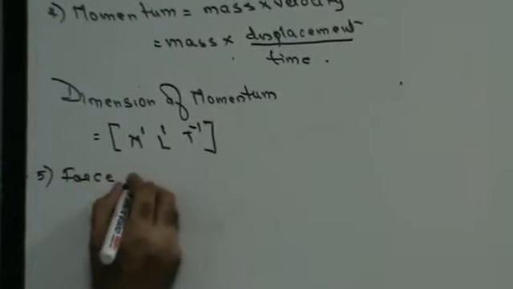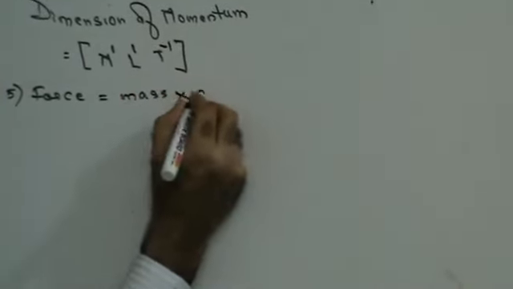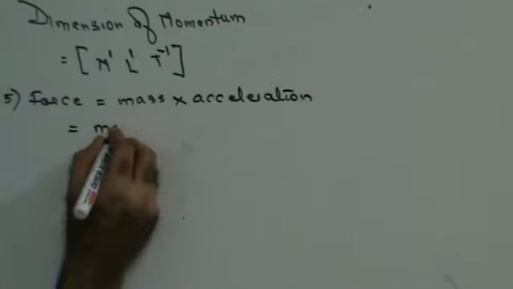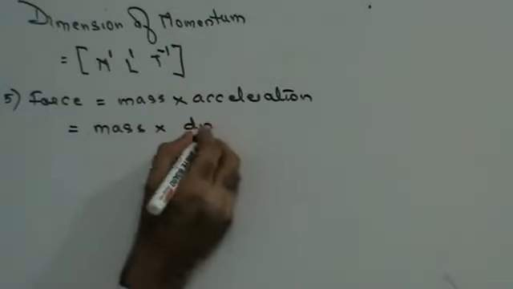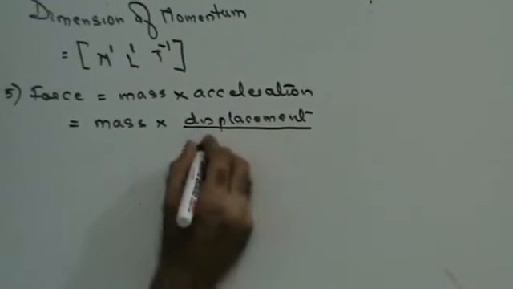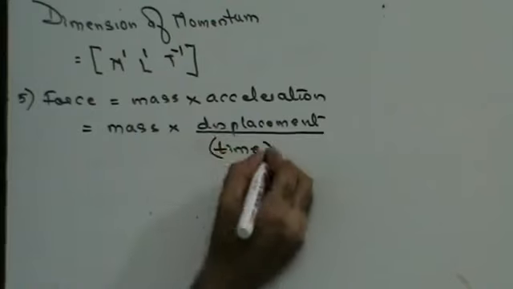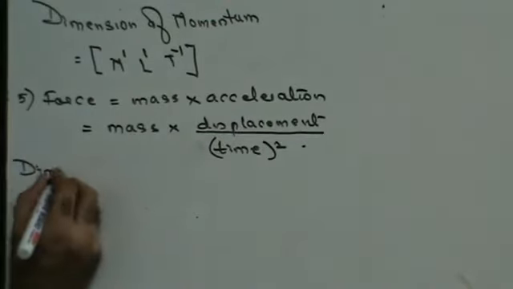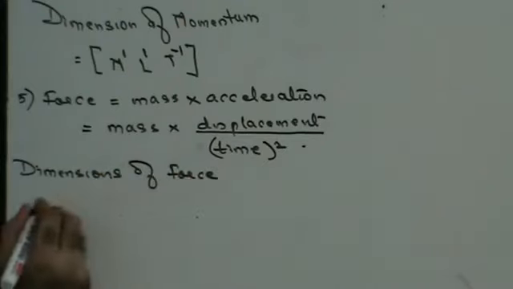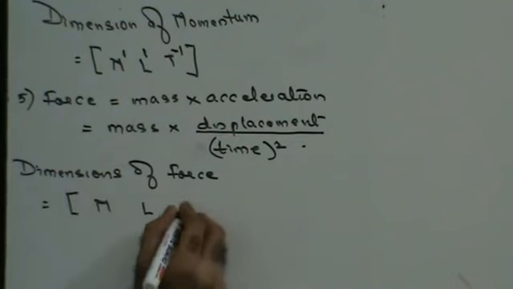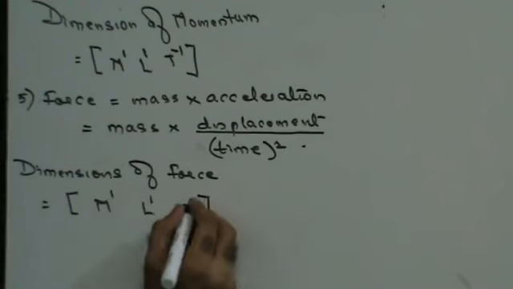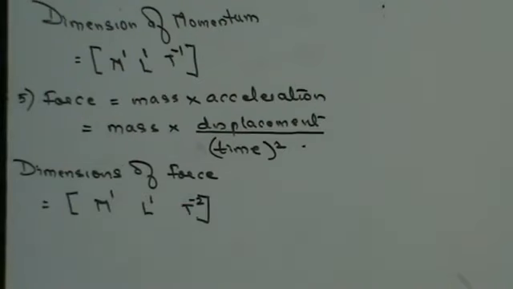Next, force. Force is defined as mass into acceleration. Right? Mass into acceleration. Acceleration is displacement upon time square. Therefore, dimensions of force will be MLT, M1, L1, T-2. Those will be the dimensions of force.